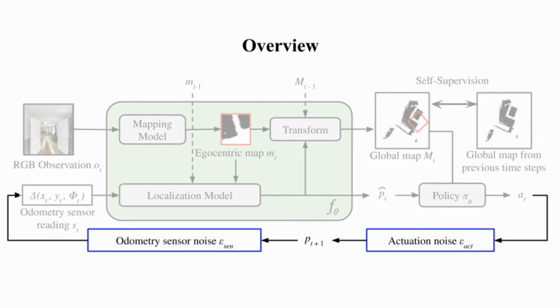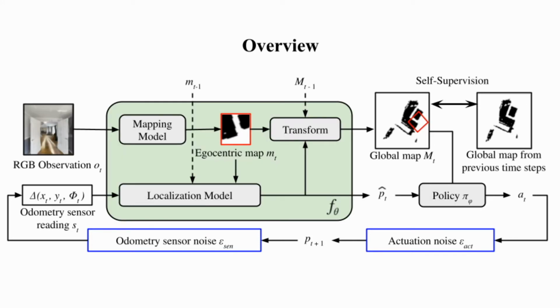Then given corrupted measurements from the actuation and odometry noise, it suffices to fine-tune the observation module only to produce the stable intermediate representation. Yet, adapting the observation module requires either ground truth poses or explicit noise models, which are not available in the realistic setup.